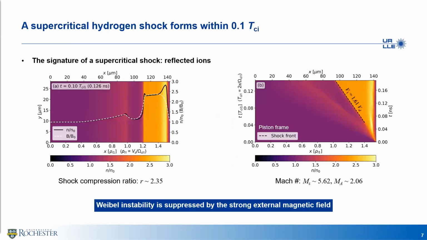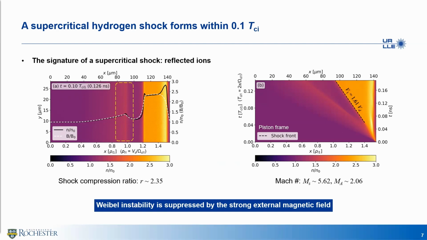Here in this slide, I am showing the hydrogen shock. On the left-hand side, it is a snapshot of 2D density map at 0.1 TCI. Again, TCI is the upstream ion gyroperiod. The Y-averaged density and B field are also plotted in dashed lines. In the upstream region, we could observe a population of reflected ions, which is the signature of supercritical shocks.